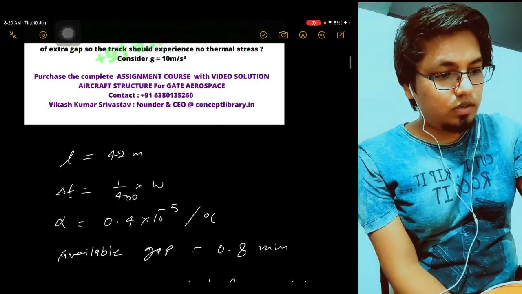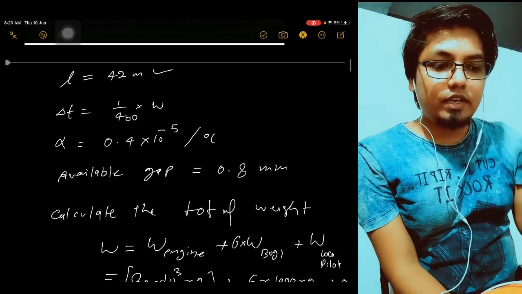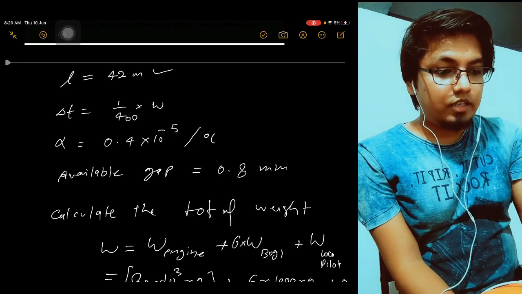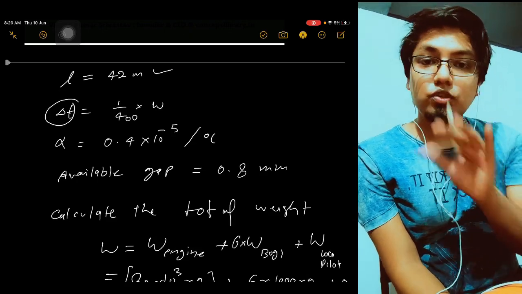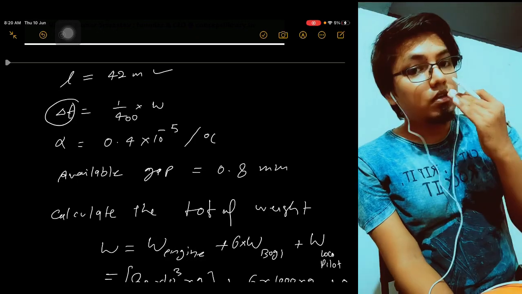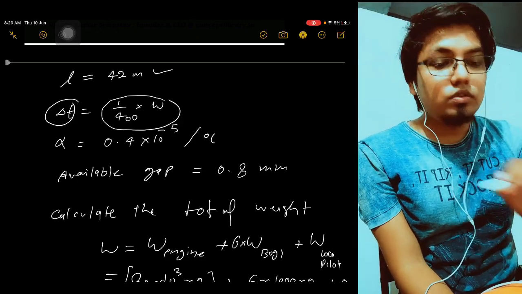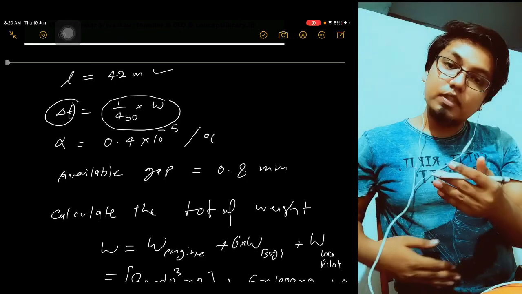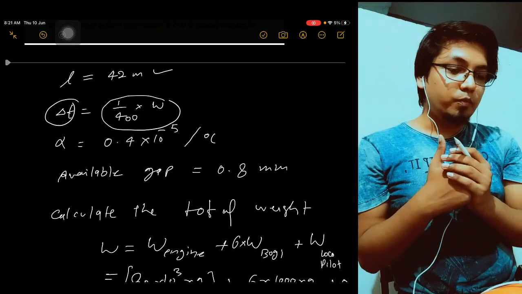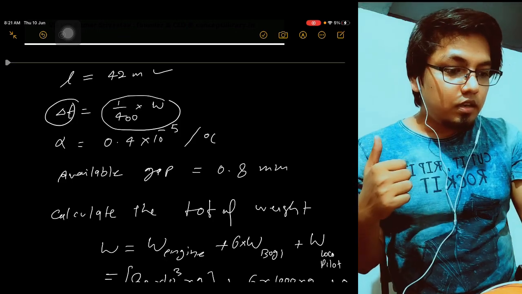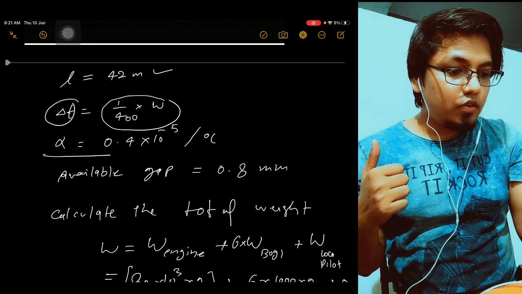You can see in the beginning I have taken the length 42 meter, and the change in temperature depends on the gross weight, the total weight of the train passing. That is 1/400 of W, as given. Then the alpha value is also given.